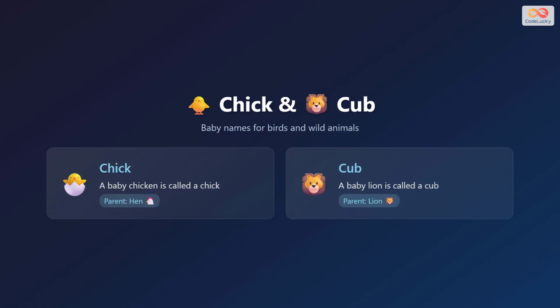A chick is a baby chicken. Chicks come from eggs and are yellow and fluffy. A cub is a baby lion. Lion cubs play and learn from their parents. Chick means baby chicken. Cub means baby lion.